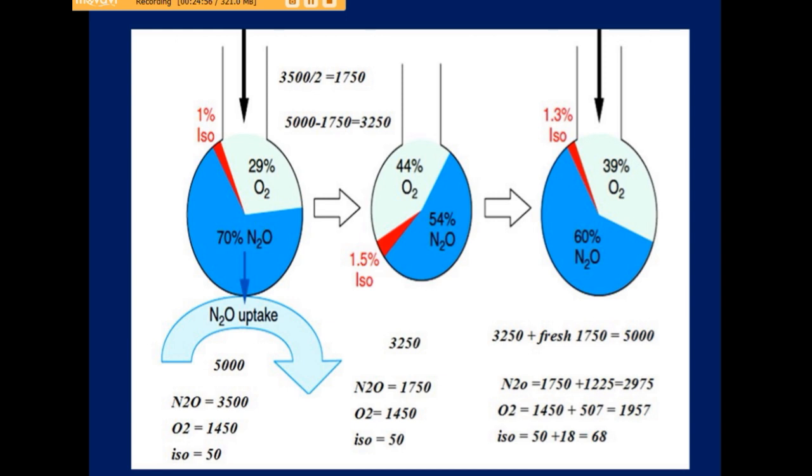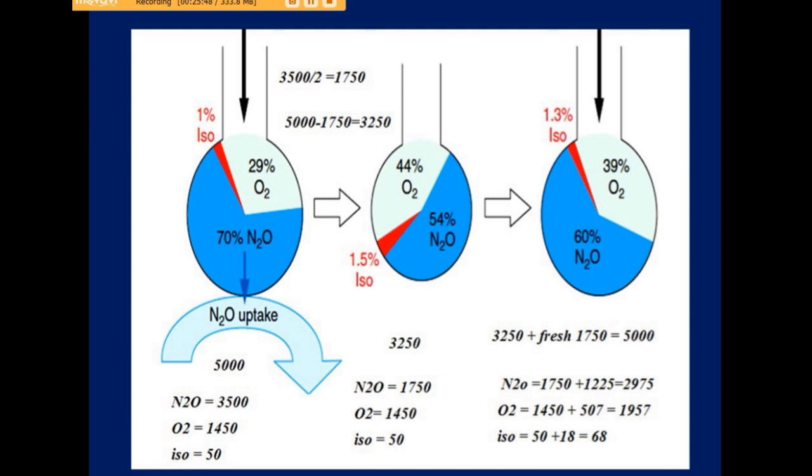Here the concentration of nitrous oxide in the alveoli will be reduced from 70% to 54%, and the remaining void of the alveoli will be filled with the tracheal inspiration, which will increase the concentration of oxygen as well as isoflurane in the alveoli. Along with that, nitrous oxide will also be inspired, so the concentrations become oxygen 39%, nitrous oxide 60%, and isoflurane 1.3%. So you can see here that from 1% to 1.3% the concentration of isoflurane, the halogenated anesthetic agent, has increased, and this is known as the concentration effect.